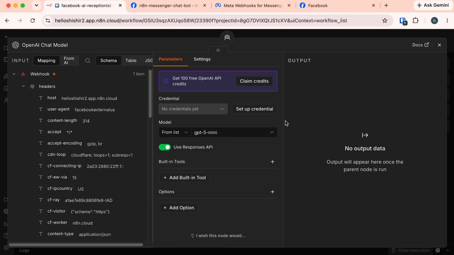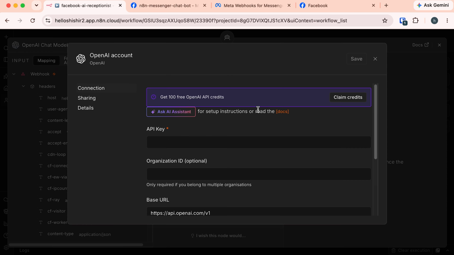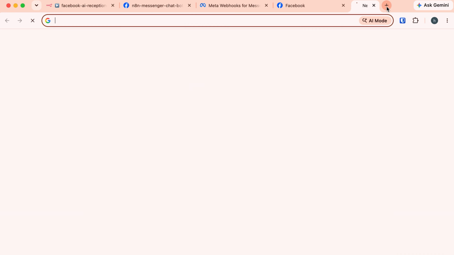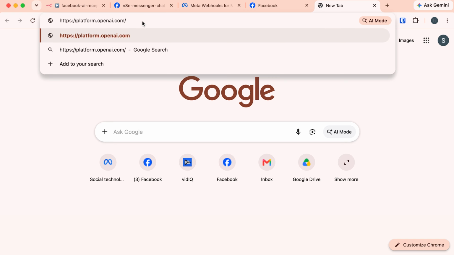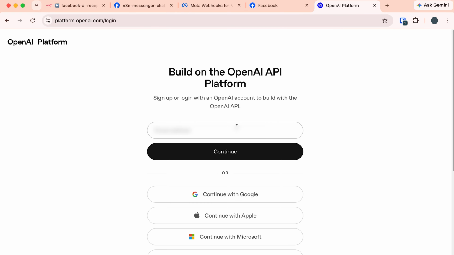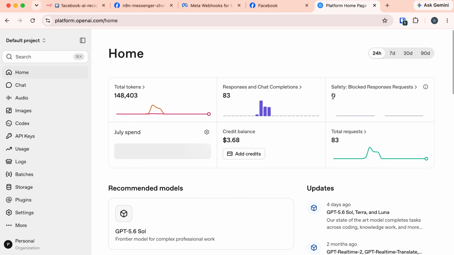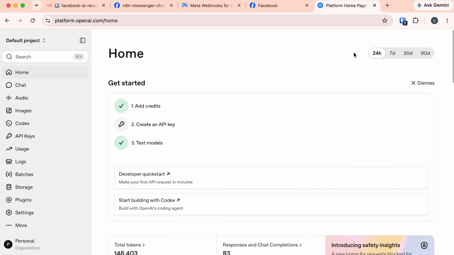To be able to use the OpenAI chat model, we need to set up the credentials. Let's set it up. Click on this setup credentials. And here we need to provide the API key. To get the API key, in a new tab, go to platform.openai.com. Here we need to sign in. I'm going to sign in with my email address. After signing in, it will redirect you to this developer dashboard.